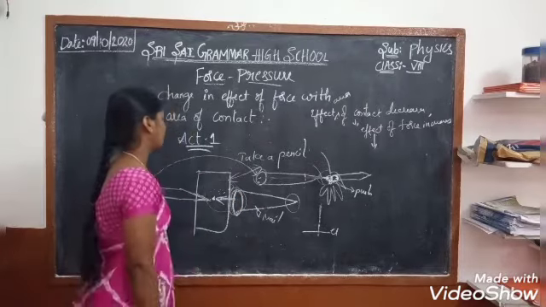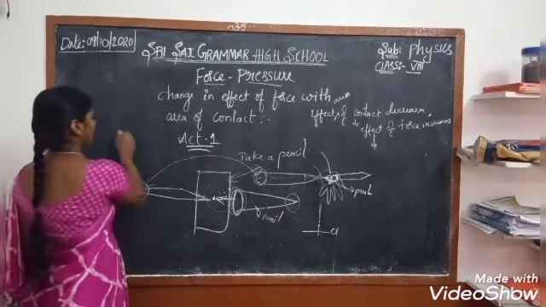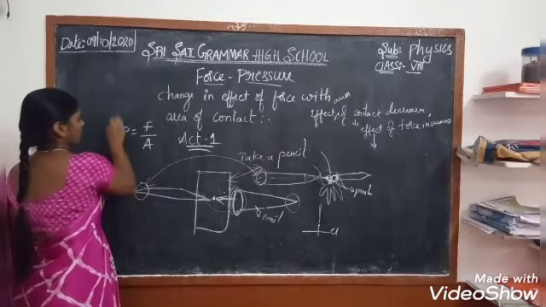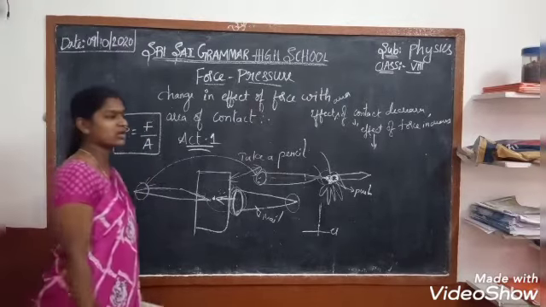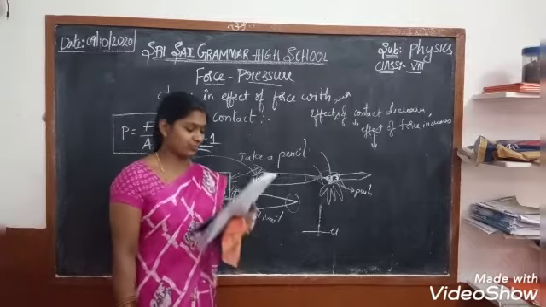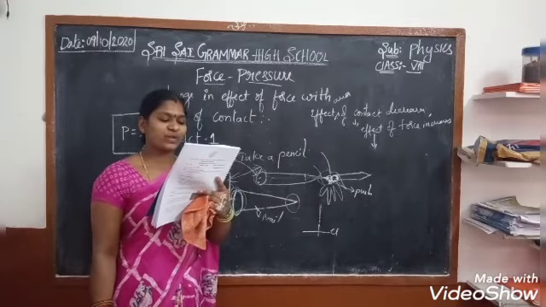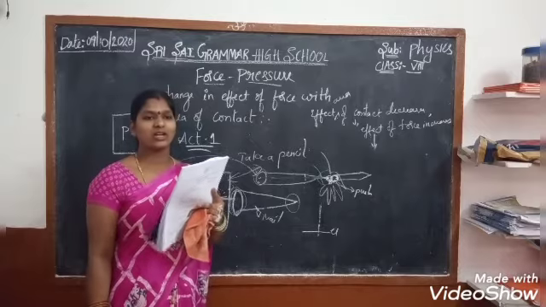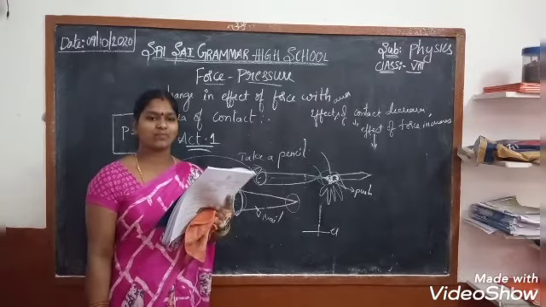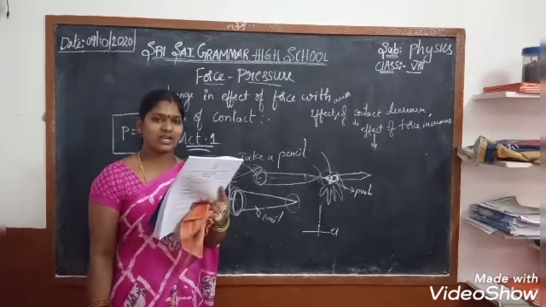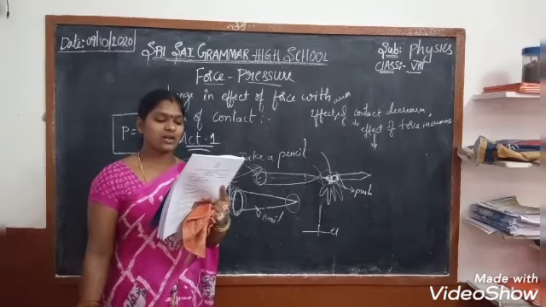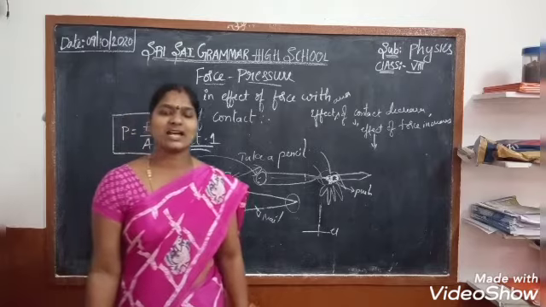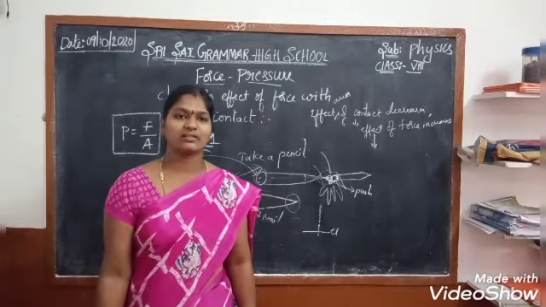What is pressure? What is the unit of pressure? Pressure is equal to force divided by area. The unit of pressure in the SI system is Newton per meter square. So in the next class we will see activity 2.